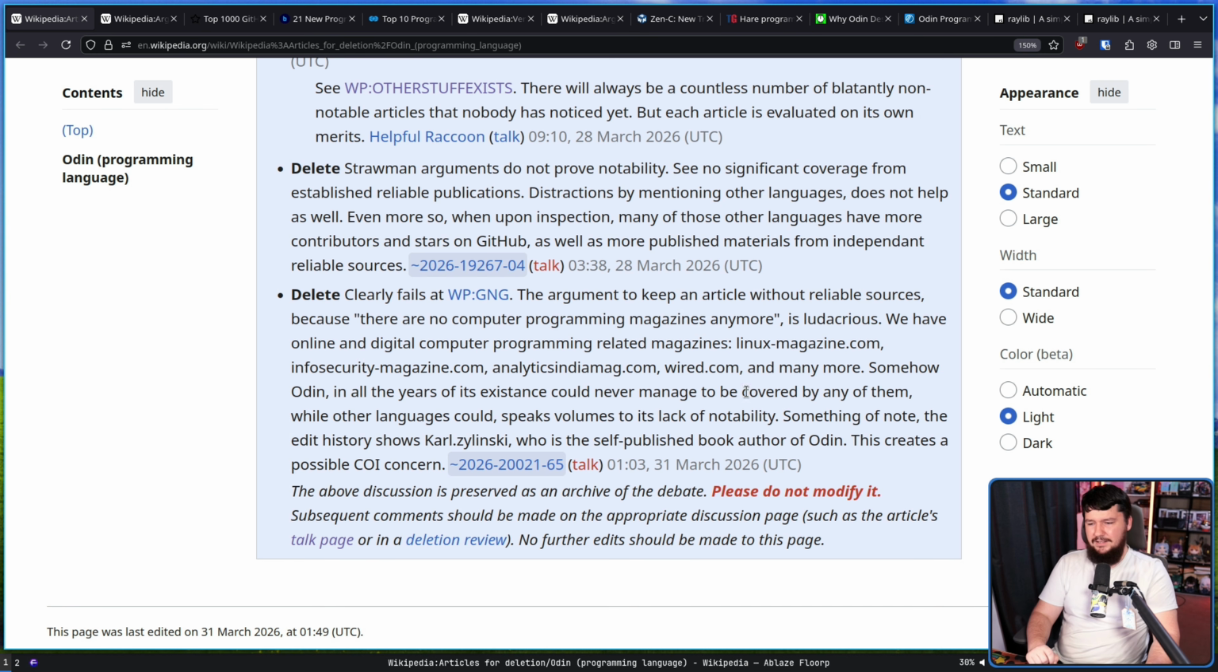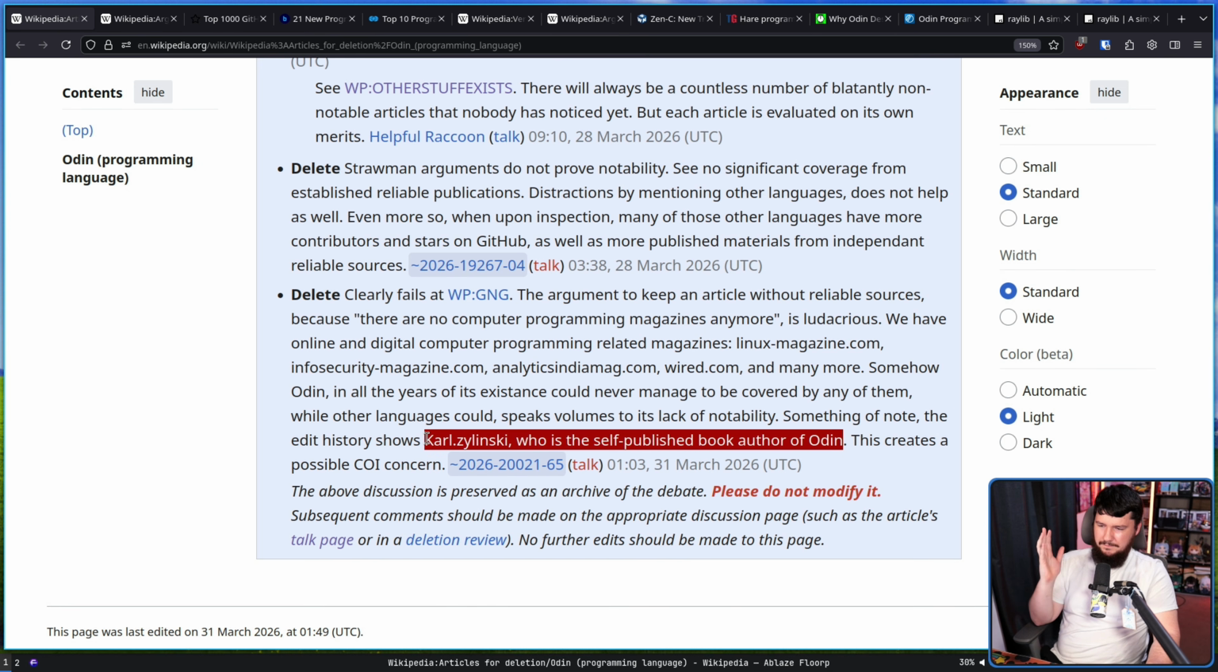Something of note, the edit history shows Carl Zielinski, who is the creator of the Odin book, writing some of the article. Now, that, I guess, is a legitimate complaint. Sure, fair enough. The one legitimate complaint in the entire thread.